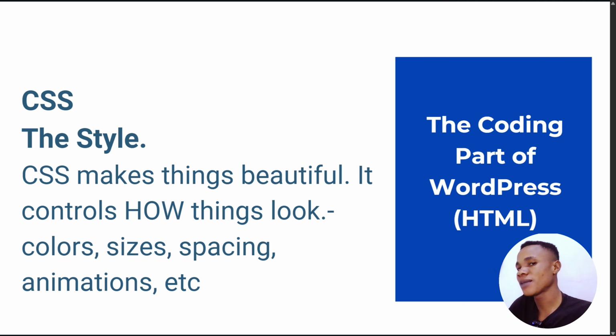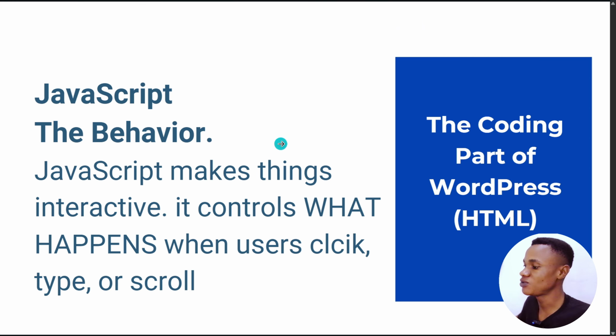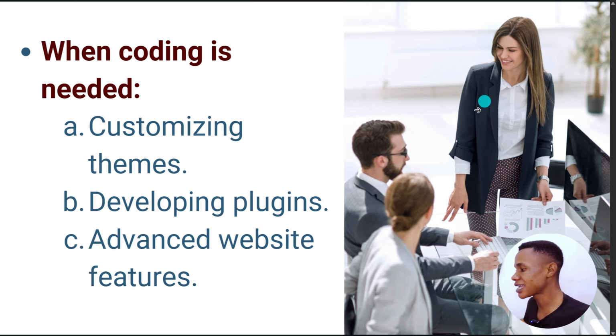What you are seeing is just the front end, but all these things that make it look good are done from the back end. On WordPress you drag and drop and do everything, but in the coding aspect you have to actually code. Coding has to do with a lot of logic. And then JavaScript has to do with the behavior: when you scroll down, when you click here, when you fill a form, what happens. So all these things are the coding aspect of it.